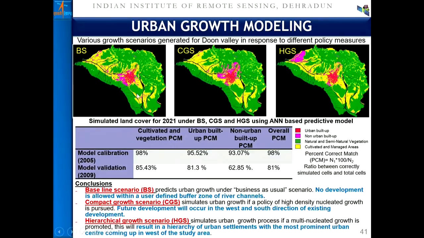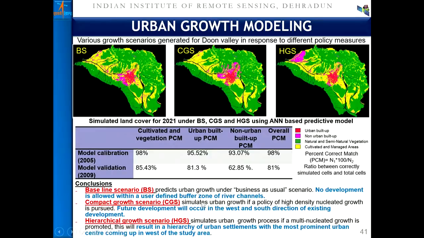Also, it will cause enormous pressure on the service providers, as the infrastructure has to be laid wherever the urban dwellers are settled. So let us have another scenario, the compact growth scenario, where the density will be much higher, and in such a case the infrastructure will be laid in such a fashion that it will not be larger in horizontal dimension, but the capacity will be enhanced within the pockets of the city based on the population density. So this will be the compact growth scenario.